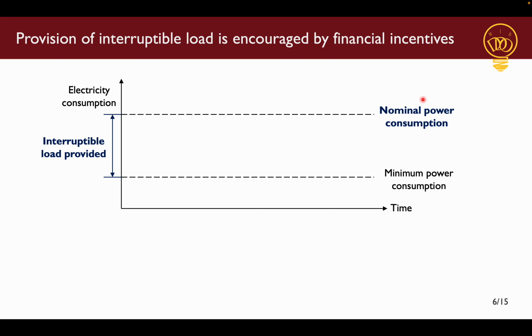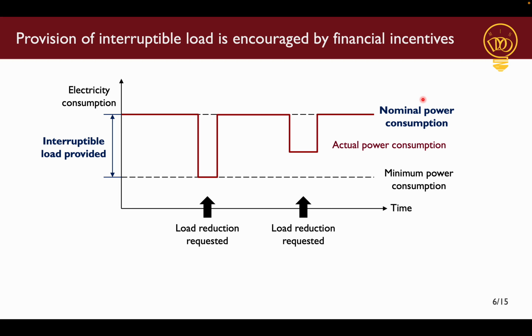So these become our first stage variables. And on the day of the operation, let's say we're asked to reduce our load during these time periods, then the curve in red shown here is the actual power consumption that we end up with. This is why I call the first stage decision variables nominal power consumption, because this will be our consumption profile if no load reduction was made.